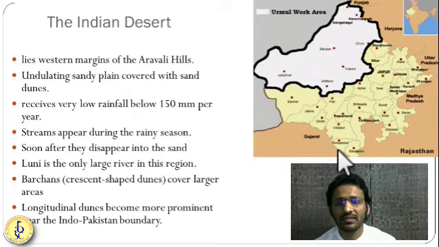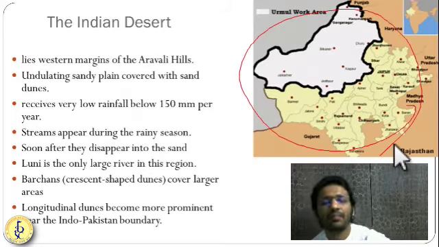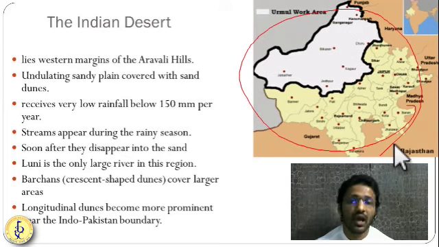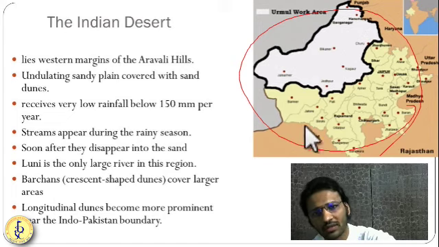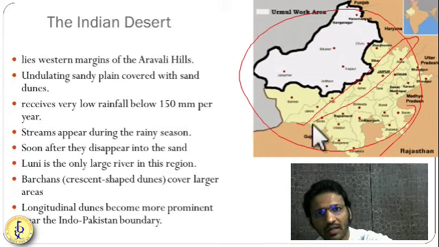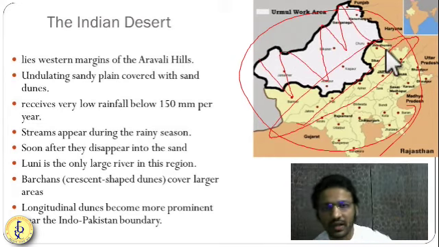So this Deccan Trap is a very important thing. Now let us understand the next feature, called the Indian desert. The Indian desert is a part of Rajasthan. As we know, Rajasthan lies in the northwestern part of India, and this Indian desert is one of the prominent features where you can see various sand dunes, crescent shaped dunes, Barchan dunes we had seen in the previous chapter. So half of Rajasthan, the western part of the Aravallis, Aravallis are running like this, so in the western part of the Aravallis, you have the Indian desert.